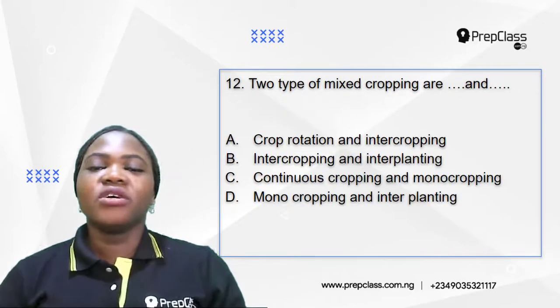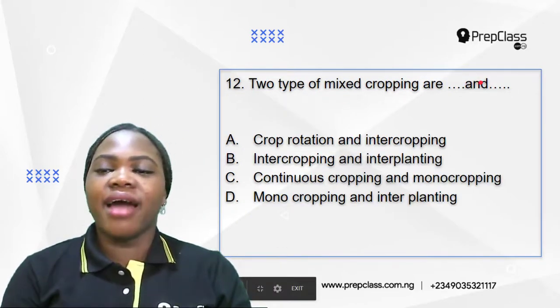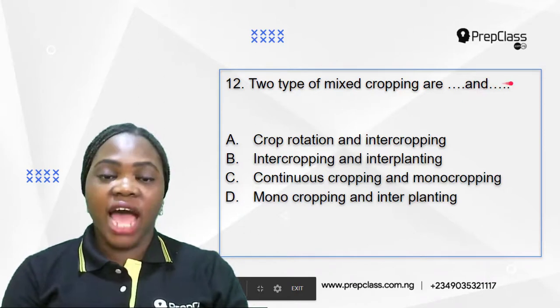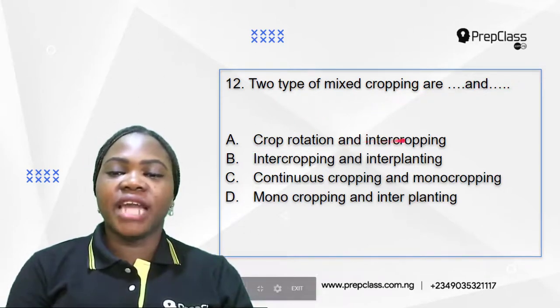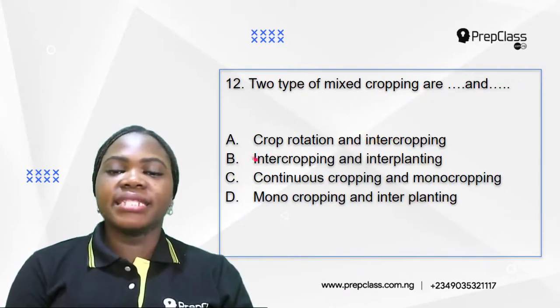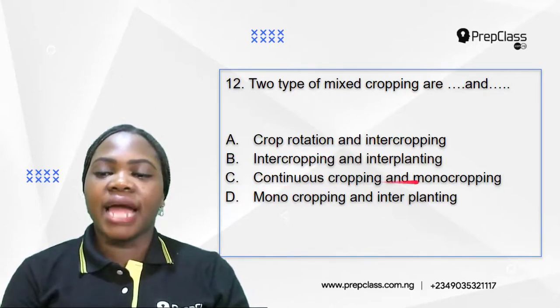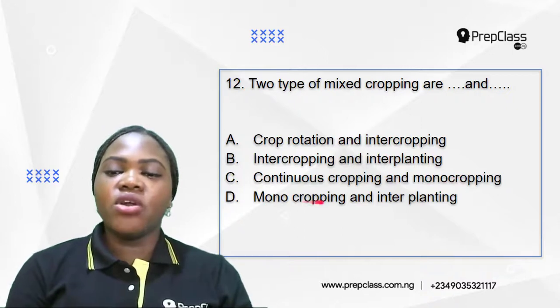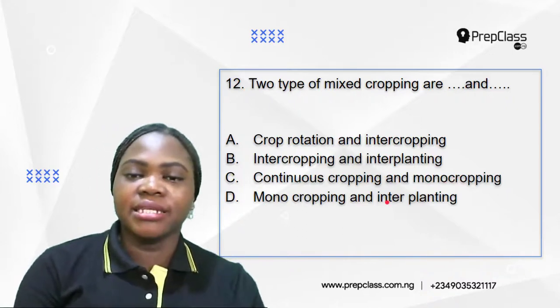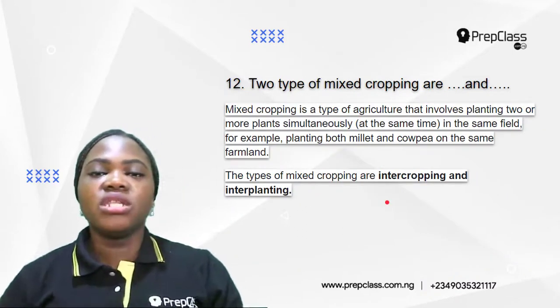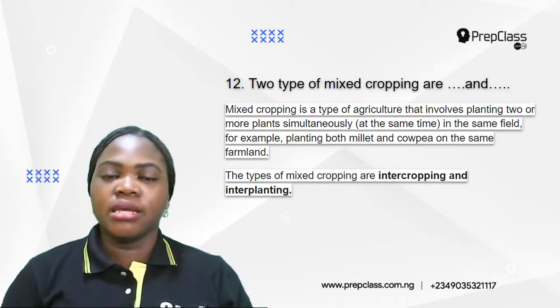Okay, number 12. Two types of mixed cropping are dash and dash. A. Crop rotation and intercropping. B. Intercropping and interplanting. C. Continuous cropping and monocropping. D. Monocropping and interplanting. To be able to answer this question, we need to know what mixed cropping means.